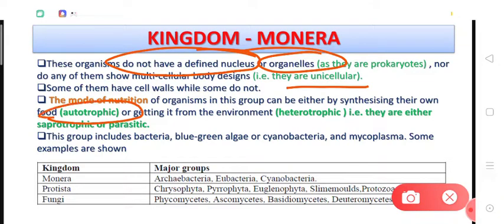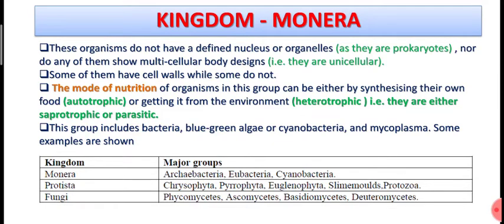For example, some of the bacteria may be autotrophic, some may be heterotrophic, and out of those some may be saprotrophic and some may be parasitic as well, right? There are certain phototrophic bacteria or phototrophic monerans. For example, cyanobacteria are completely phototrophic, right? And there are many more phototrophic or autotrophic bacteria. But there are many heterotrophic bacteria also, saprotrophic bacteria also.